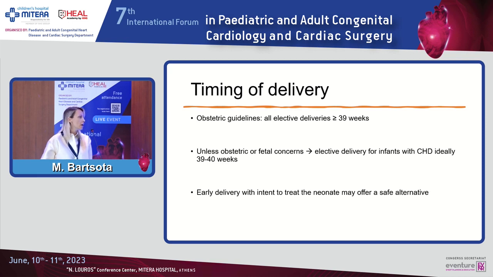And now that much more of the cases are being diagnosed antenatally, we should influence and try to push for this period of delivery if there are no absolute indications for earlier delivery.